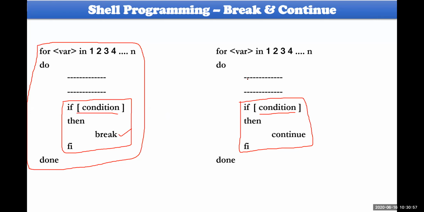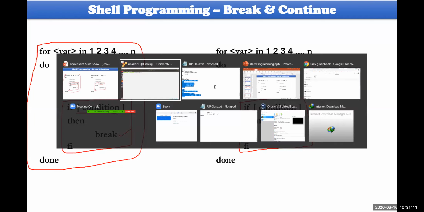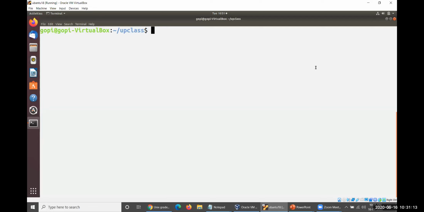Okay. For example, I wanted to display the series of values without having 5 multiples. Okay. So let us examine this. Let us do this particular problem here. Okay. So nano f2.sh.